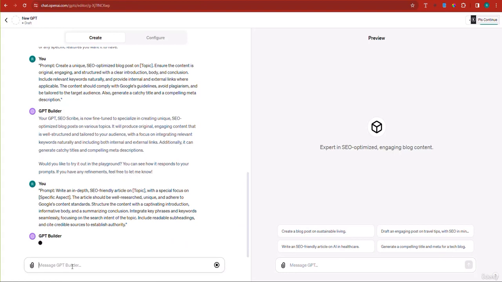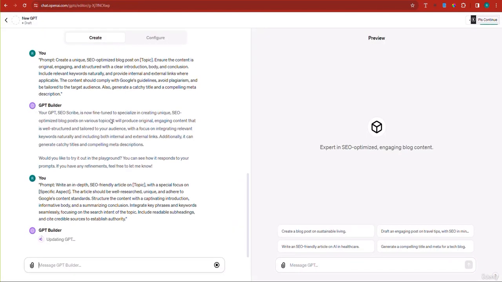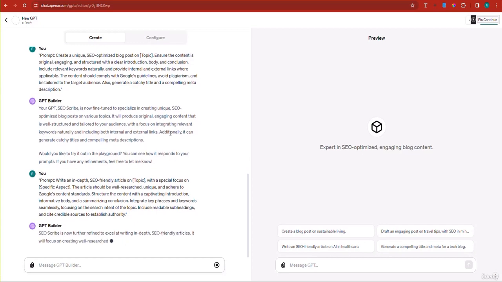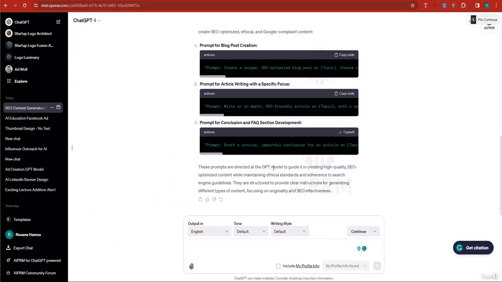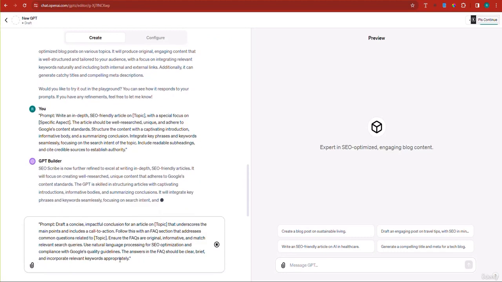So the good thing is that when you do it this way, when you ask ChatGPT itself to provide you with the prompts that you then will use to program your GPT, ChatGPT gives you syntax compliant prompts, which means these prompts are directly understood by the GPT. And that's why we get these responses that say your GPT script is now fine-tuned to specialize. So it's almost like there's a secret syntax language that we don't understand, maybe a machine language. But I don't care since it works. I'm just going to continue using it.